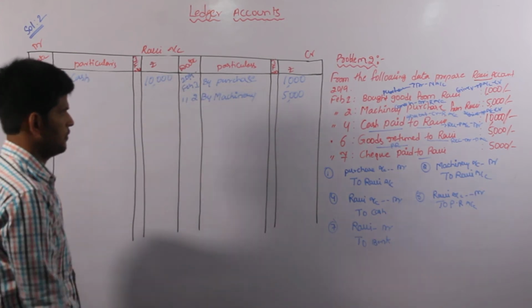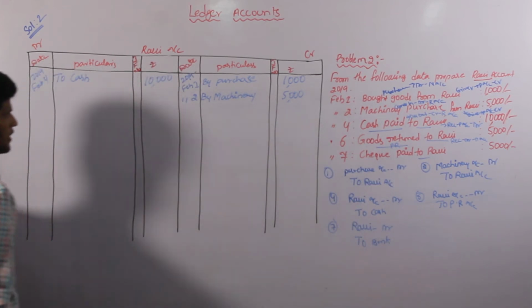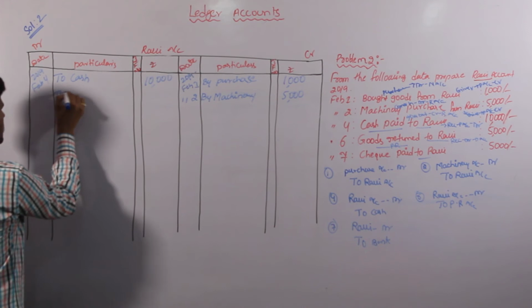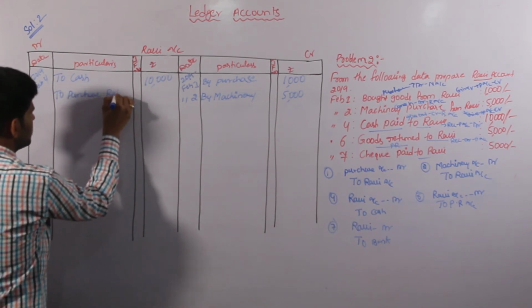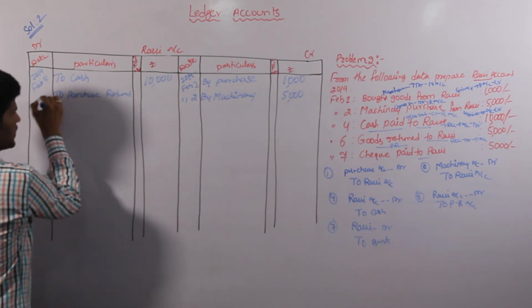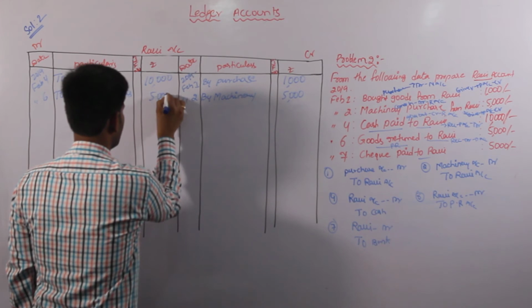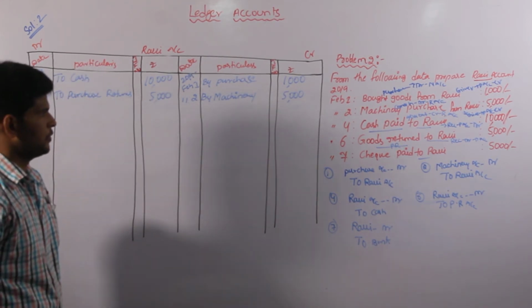Right, next one. Sorry, goods returned to Ravi. Ravi is the receiver. We are entering purchase returns. Ravi Account debtor to Purchase Returns Account, that is on 6th. Returned goods worth is 5,000. Right, and last one, cheque paid to Ravi.